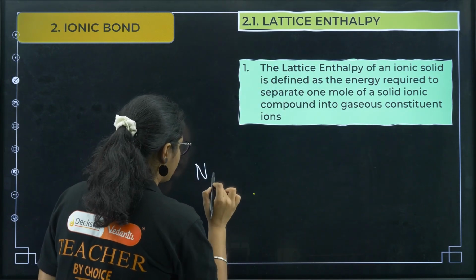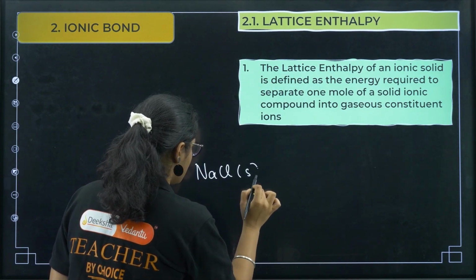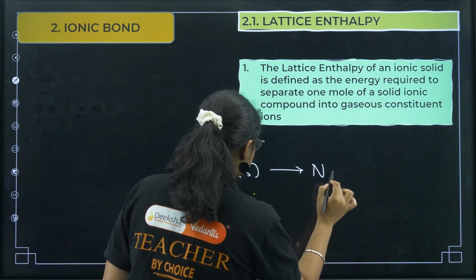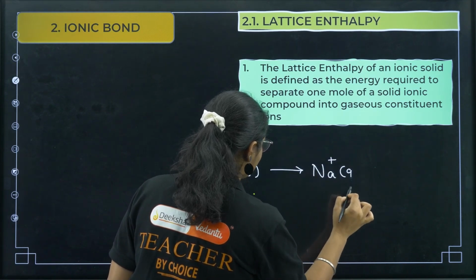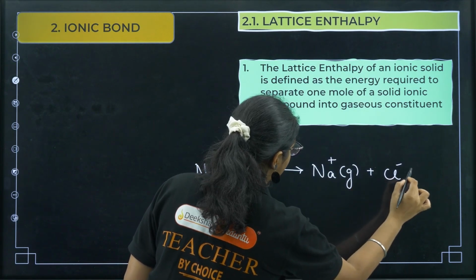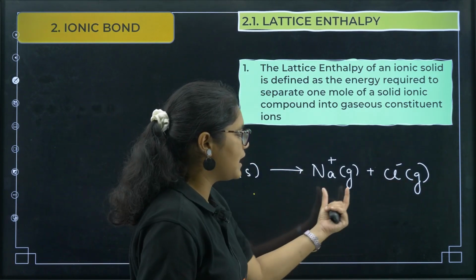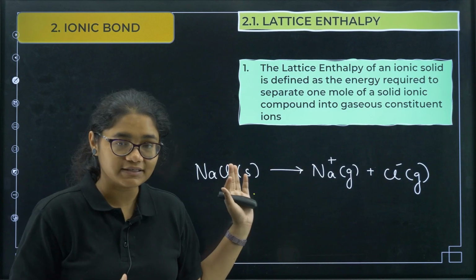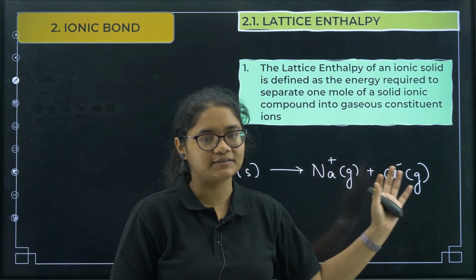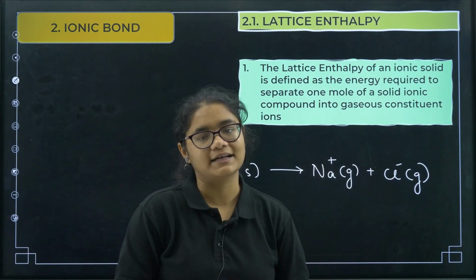So if I want to have NaCl solid and you are giving some energy to separate Na+ gas and Cl- gas. Okay, so when you break this molecule and you get the ions in the gaseous form, the energy required or the energy released in this process is called lattice enthalpy.